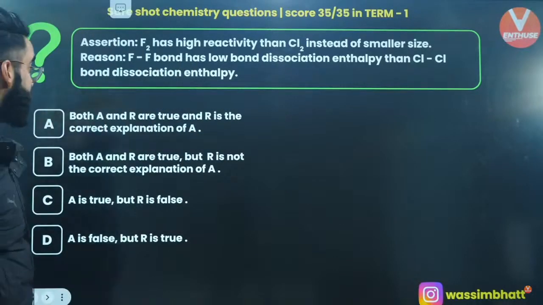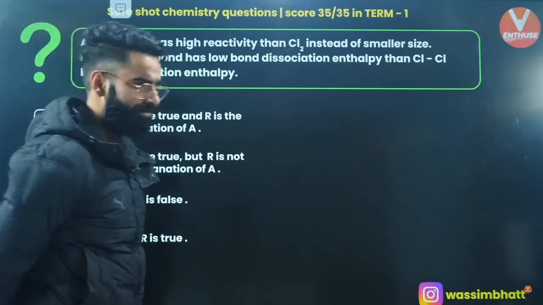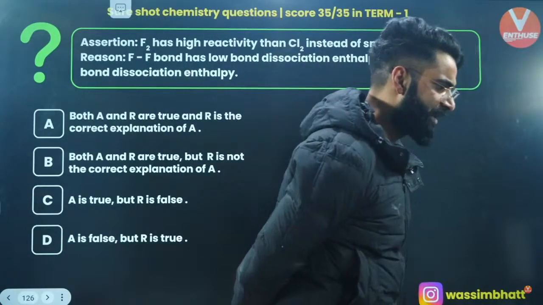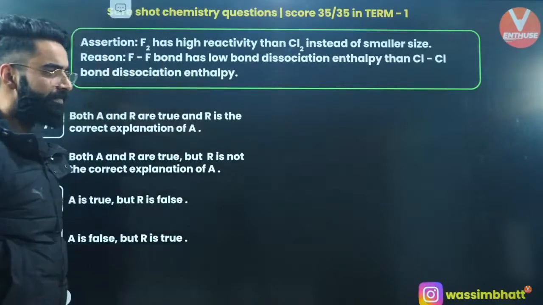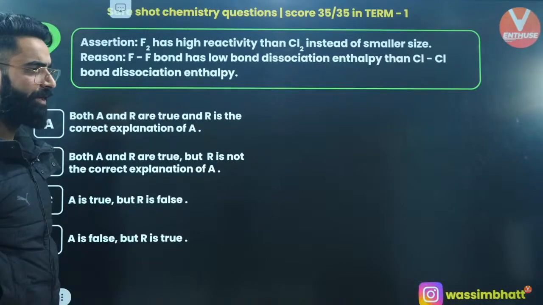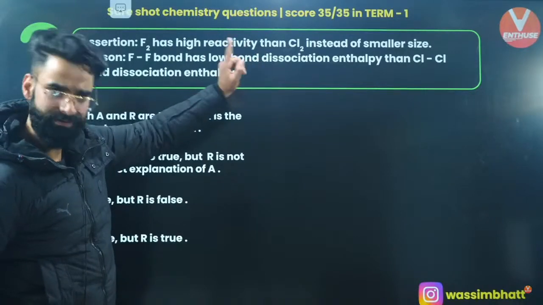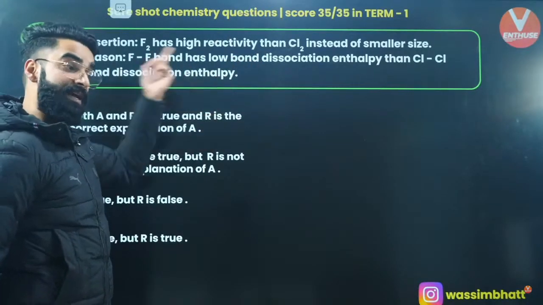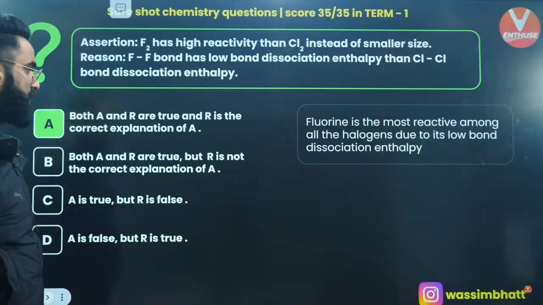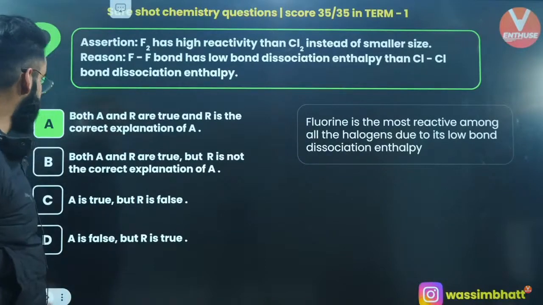This is assertion reasoning now. F2 has higher reactivity than Cl2 despite smaller size. Reason: the F-F bond has lower bond dissociation enthalpy than the Cl-Cl bond. Correct, right? So what is going to be the answer of this question? Let me know fast, people. It's a very simple one. First one is absolutely correct: F2 has higher reactivity than Cl2. The second one is also correct, and the second one is the correct explanation of the first one. So A is going to be the correct answer. Assertion is true, reason is true, and the reason is the correct explanation of the assertion as well.